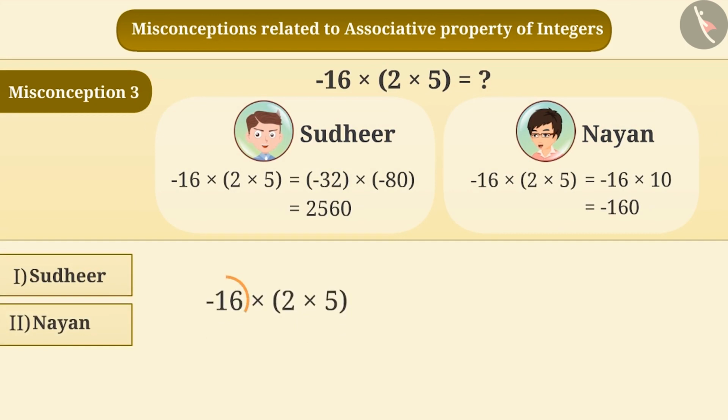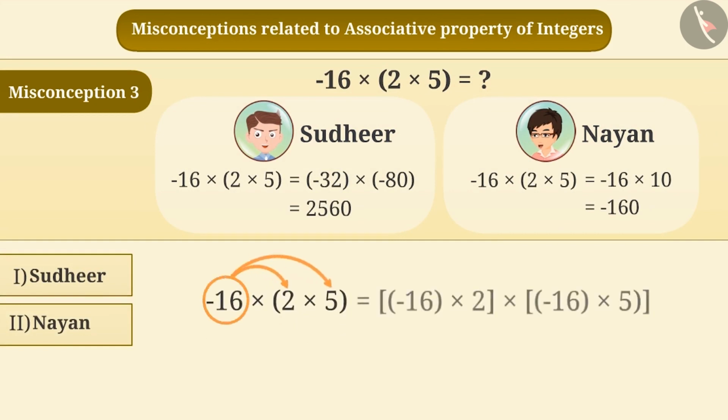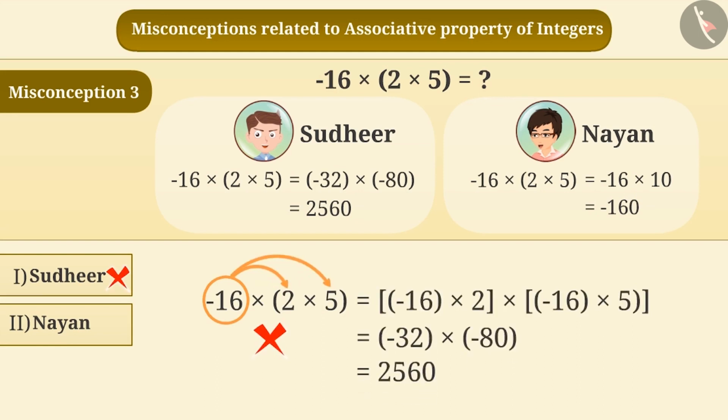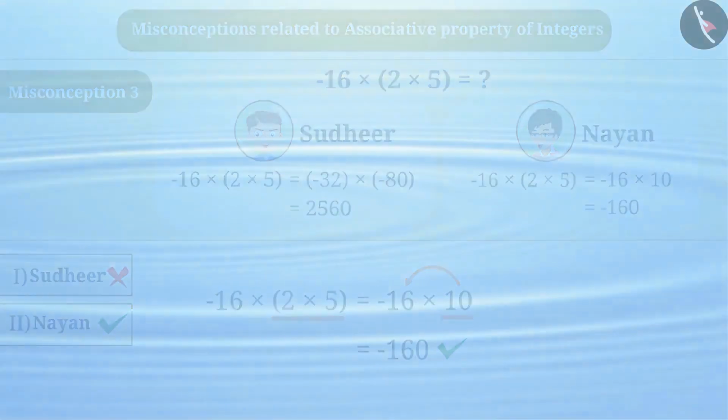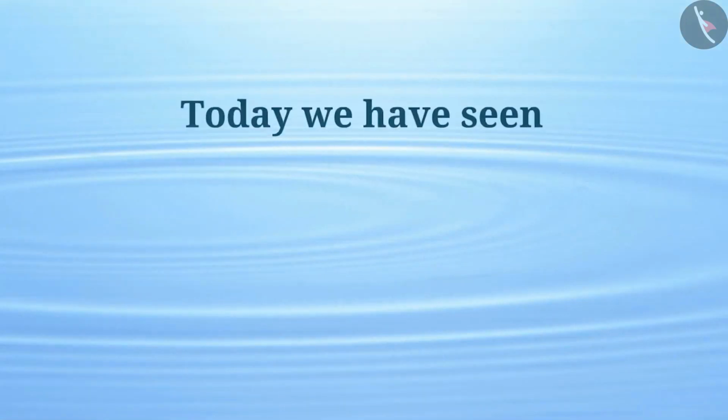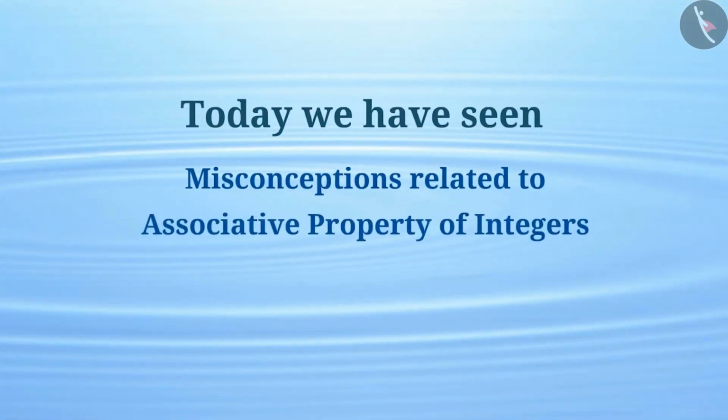Sometimes, students multiply the numbers inside the bracket with the number outside it. This is an incorrect understanding. Solving it this way, Sudhir obtained a wrong answer. The correct understanding is that first we will solve the expression inside the brackets and with the result obtained, we'll multiply the number outside the brackets. By doing so, Nayan has obtained the correct result. Today we have seen misconceptions related to associative property of integers.